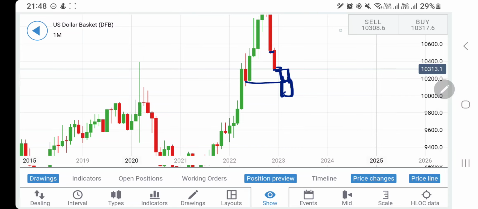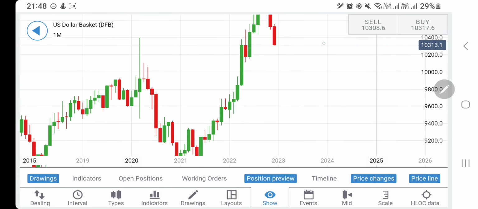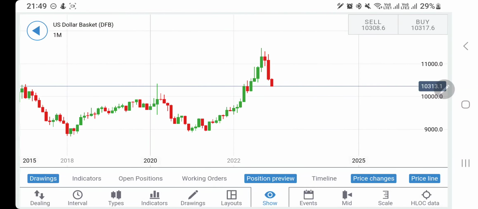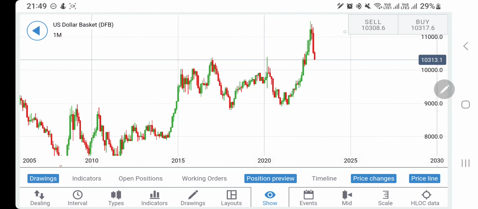In fact we can expect that we can see it till towards 95 levels in the first 2 to 3 months of 2023. So it may continue the downtrend for a little while before it tries to bounce back. Now why I'm saying so, let's try to have a look here further.